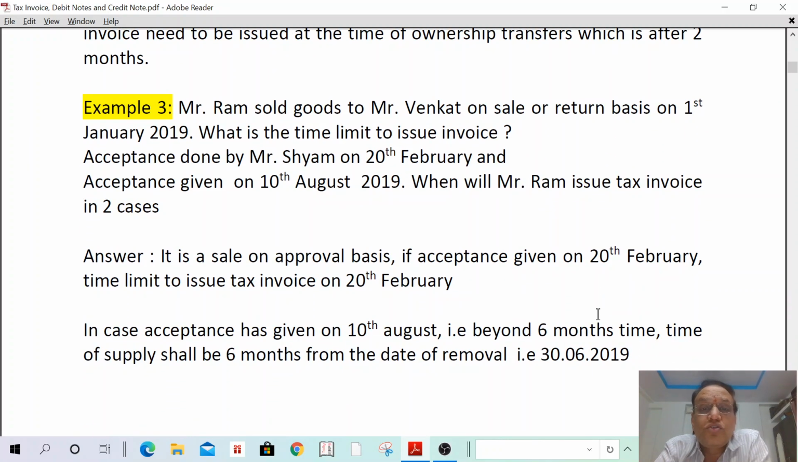Mr. Ram sold goods to Mr. Venkat on sale or return basis on 1st January 2019. What is the time limit to issue invoice? It is a sale on return or approval basis.